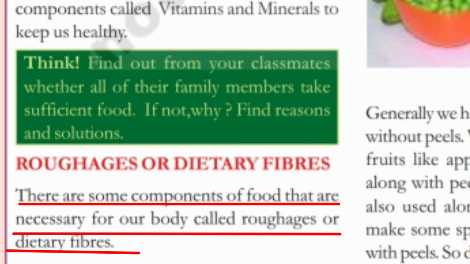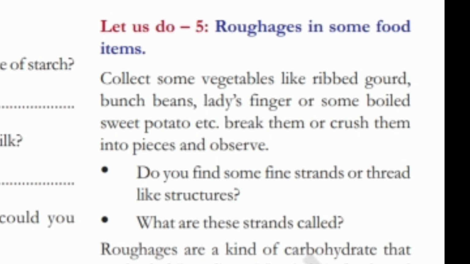Roughages or dietary fibers. There are some components of food that are necessary for our body called roughages or dietary fibers. Let us do 5. Roughages in some food items. Collect some vegetables like ripe gourd, bunch beans, lady's finger or some boiled sweet potato, etc. Break them or crush them into pieces and observe. Do you find some fine strands or thread-like structures? What are these strands called?